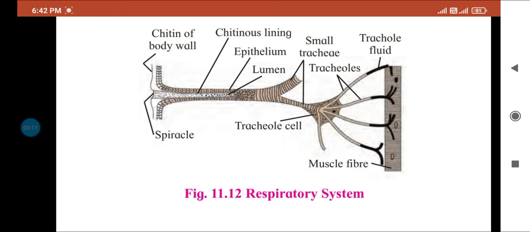Each tracheole at the blind end is filled with a watery fluid through which gas exchange occurs. This is the actual spot of exchange of gases, directly at the cellular level.